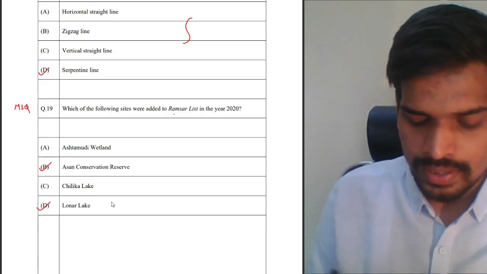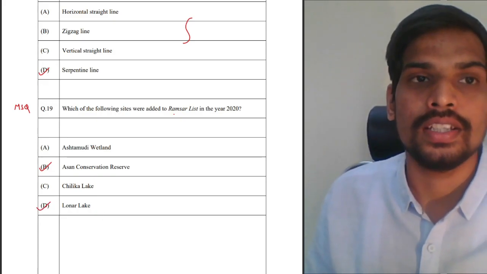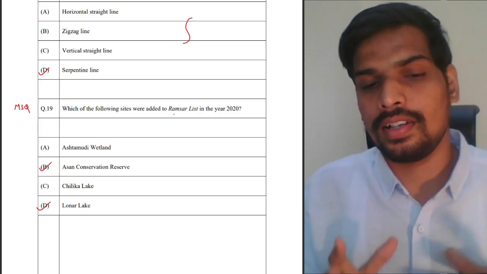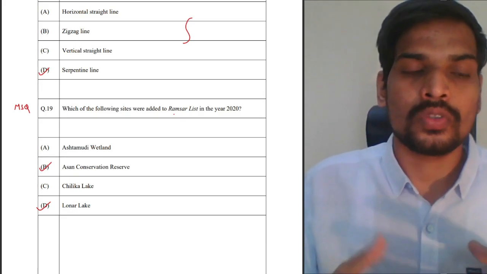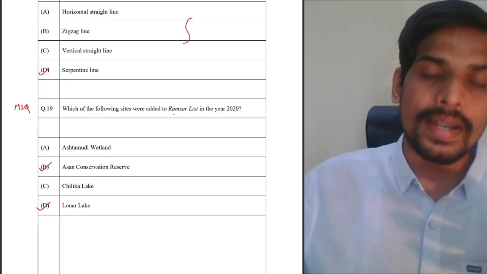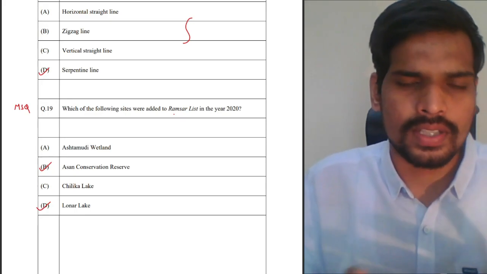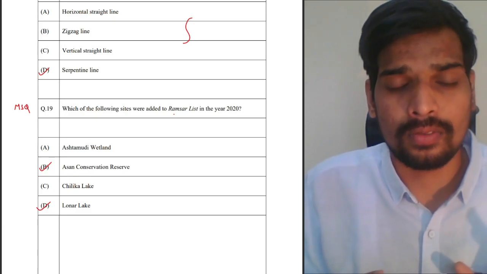And the second is Lonar Lake. Lonar Lake is the only basalt rock lake formed due to a meteor falling onto Earth. If you look at this, it is in Maharashtra. So it's a lake formed due to a meteor which fell onto the basalt rock formation. Deccan Plateau is more or less a basalt rock formation.